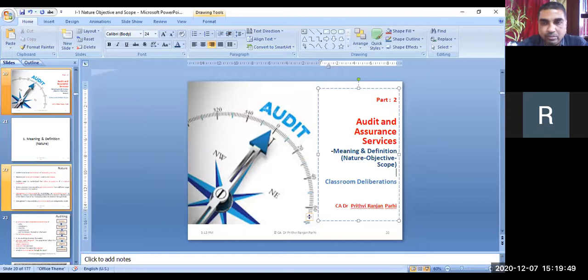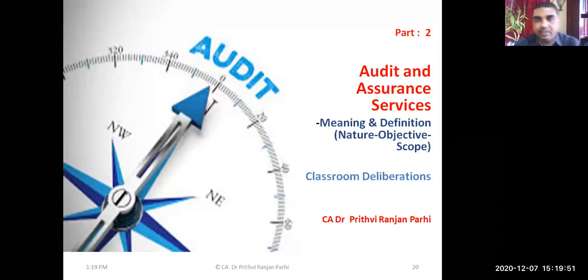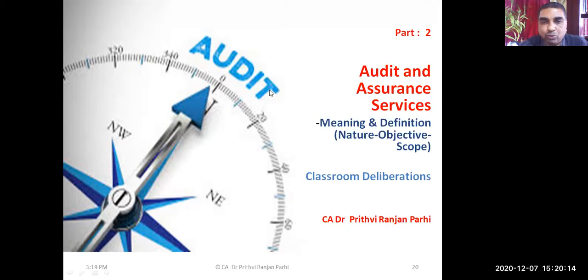I am going to share the screen with you. I think screen is visible to you now. Screen is visible. Yes or no? Are you able to see? Yes, sir. Yeah. Yes, sir. Yes, sir. Okay. So as you can see, meaning definition, that is nature, objective, and scope.